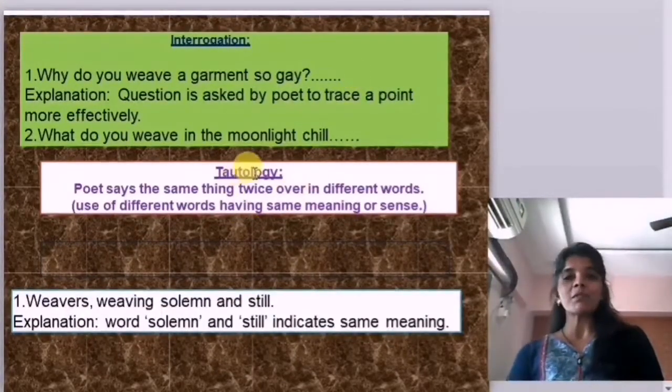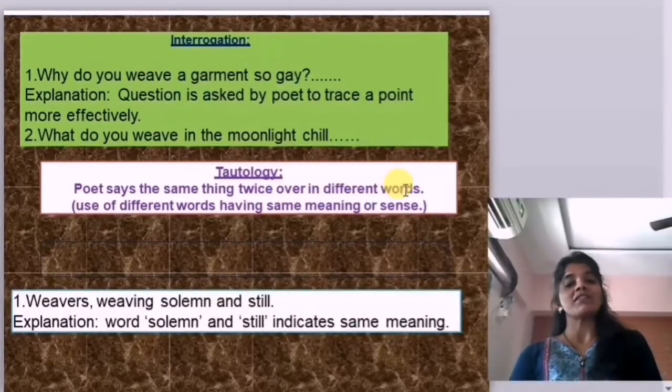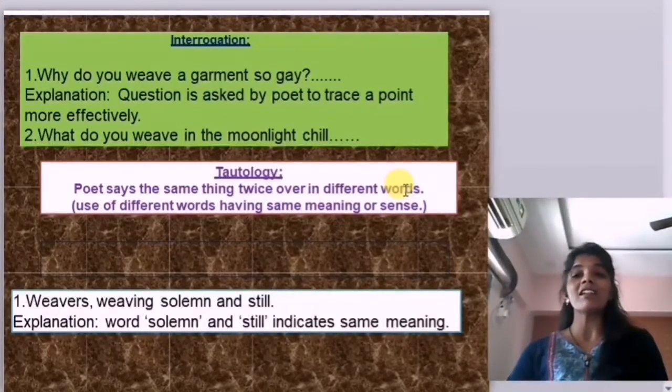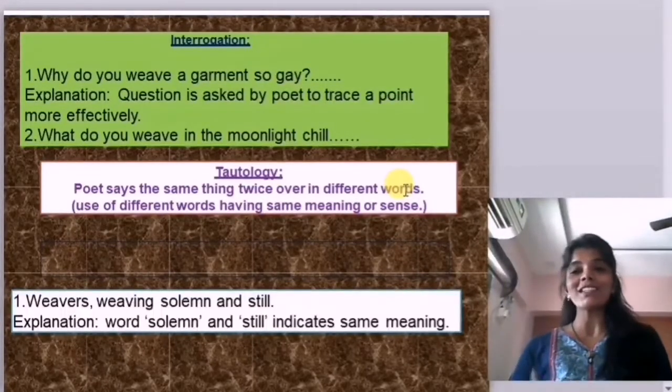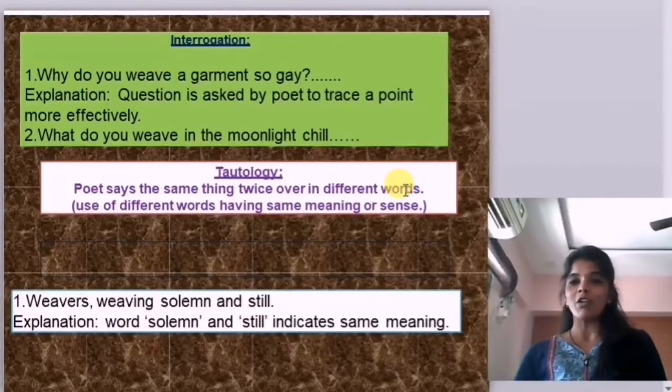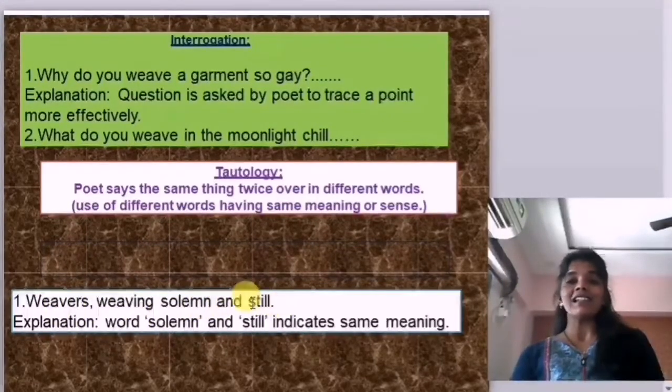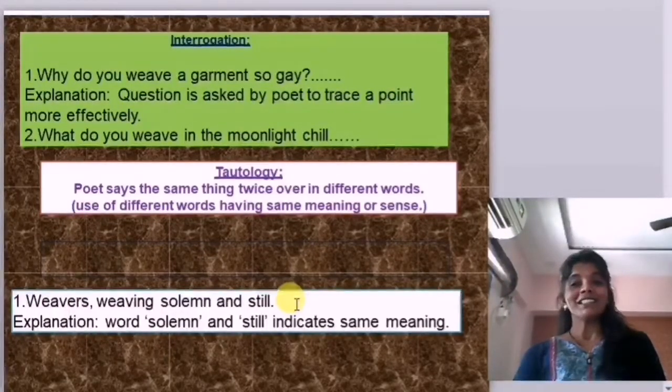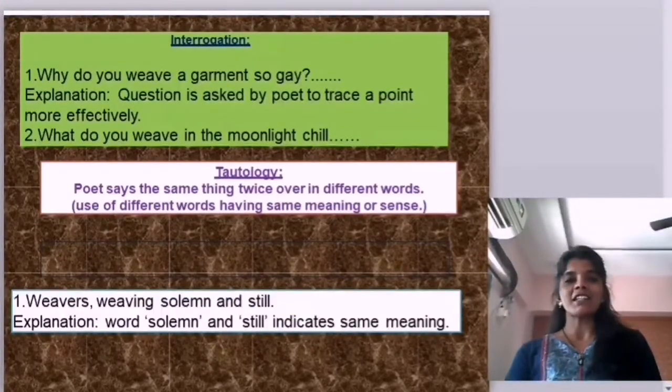Then the next figure of speech, tautology. The poet says the same thing twice over in different words. Whenever words of similar meaning are used in the lines, it is called tautology. See the example, "weavers weaving solemn and still." Solemn and still, similar meaning words: seriousness, quietness. So this is an example of tautology. Here also you can click a screenshot.